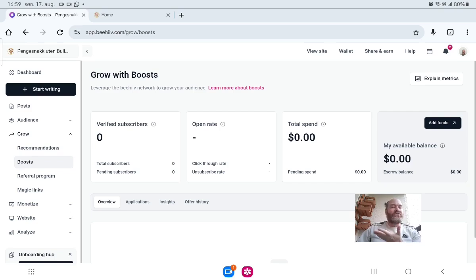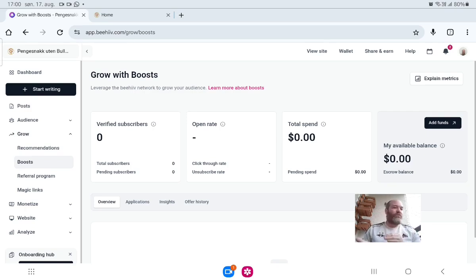As you will see later on, I will show you that my list is actually in Norway. If you are in the United States, it's much easier to grow because there are many more people in Beehiiv from the United States. I wanted to build a newsletter in Norway because I have many good affiliate offers. So I can now explain to you about affiliate offers also. Because as you know, in the start, you will not get advertisers all the time, so you will not make this 1.31 or more each click in every newsletter you send out. So then it's good that you can put in some affiliate offers.